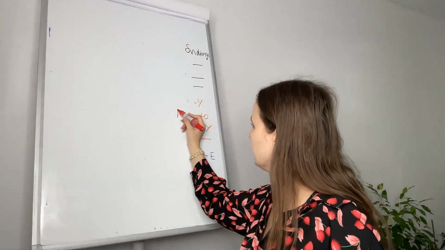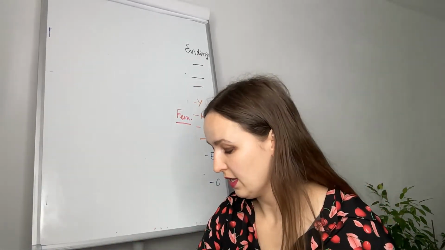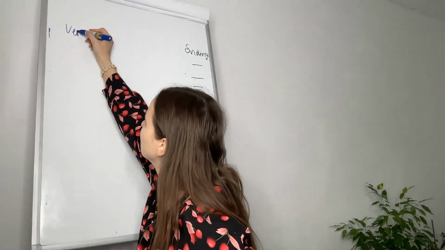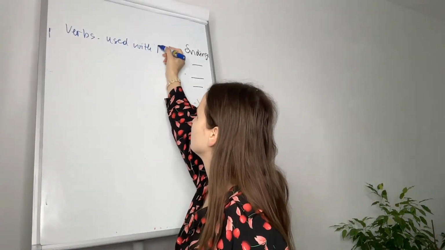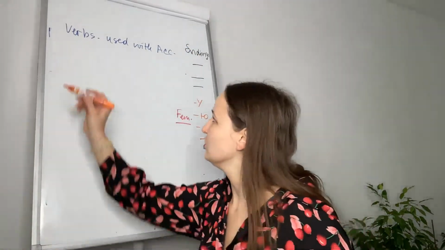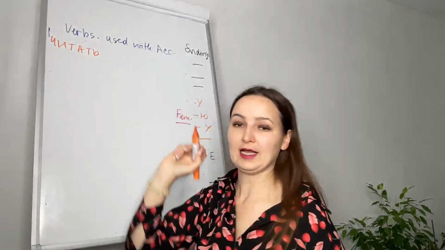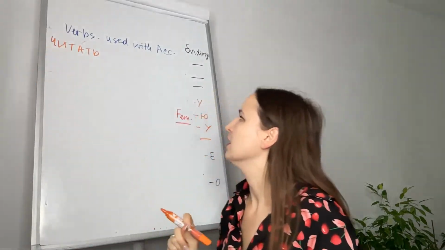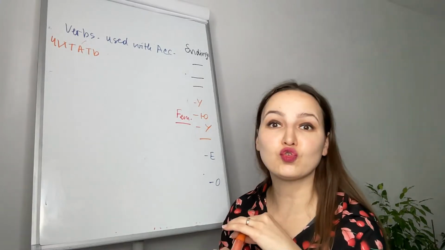Here we have feminine endings. We will use them with these verbs. And the first example is verbs used with accusative. Okay. And the first verb is читать. Читать means to read. For example, let's take читать журнал.